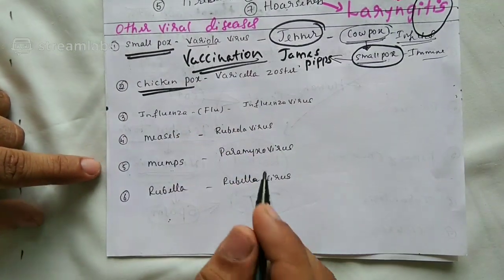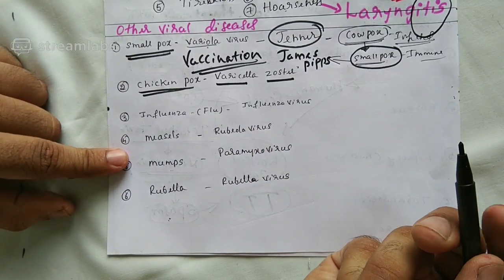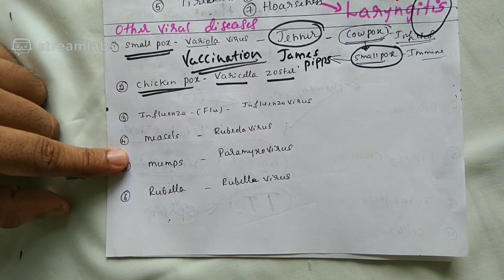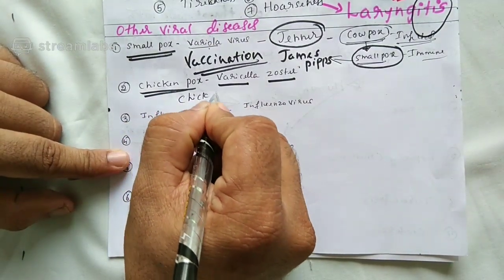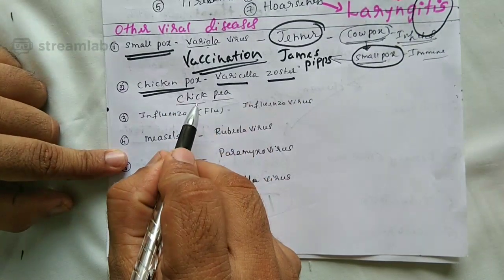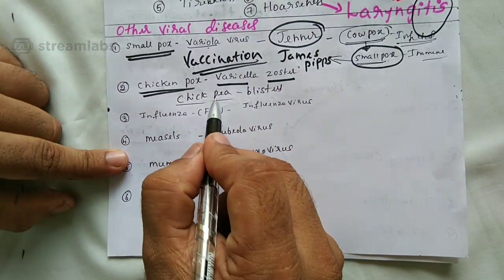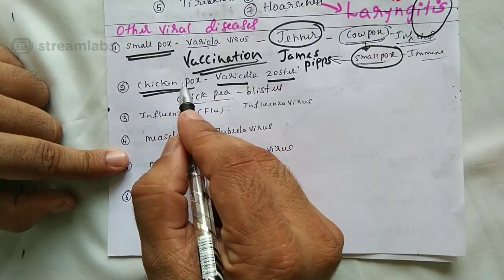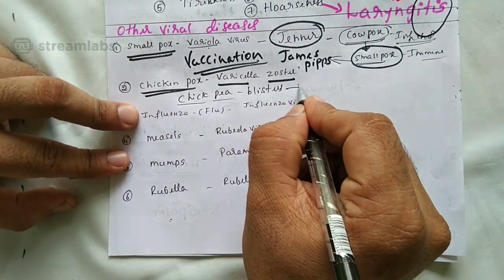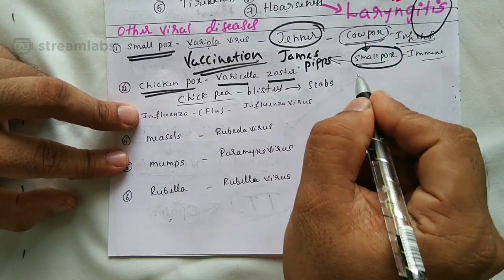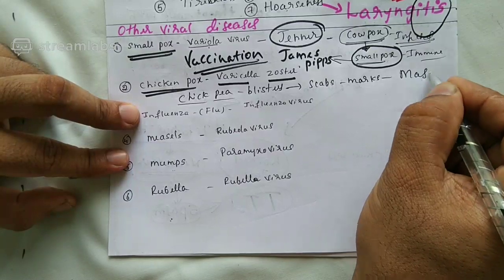What is that? Chickenpox, which is caused by varicella zoster. Chickenpox. First of all, why is it called chickenpox? Reason: you might have heard of the word chickpea, chana. The blisters in the case of chickenpox look like a chickpea. So the word is called chickenpox. And what is the condition here? Blisters will be there, which turn into scabs, which form marks, but the marks will later mask.